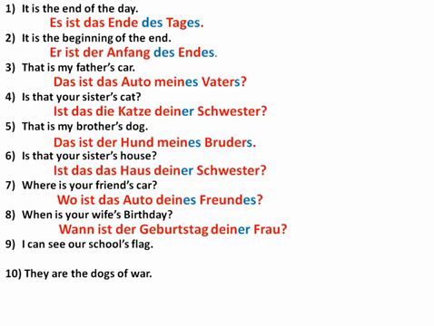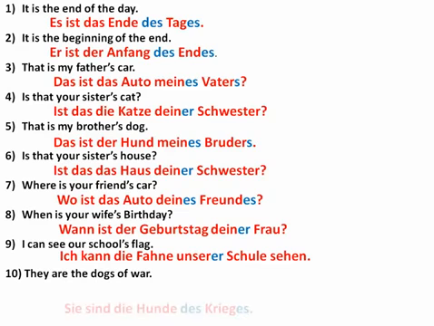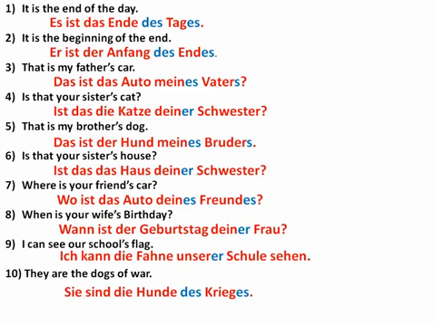Ich kann die Fahne unserer Schule sehen. So you have the possessive pronoun unser. Die Schule would change to der, so we added an extra er onto unsere. They are the dogs of war. Sie sind die Hunde des Krieges. So der Krieg to des, and then Krieg, masculine noun, adding es, one syllable long.